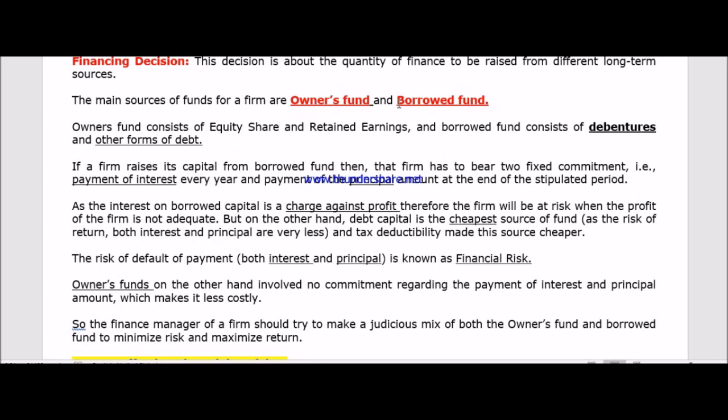That is why we need to take this financing decision. The finance manager of a firm should try to make a judicious mix of both the owner's fund and borrowed fund to minimize risk and maximize return. And that is why the financing decision is very important.